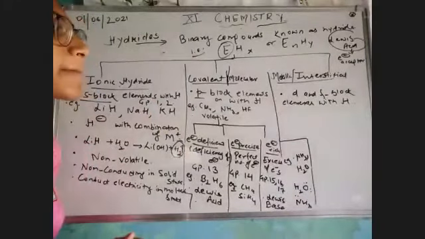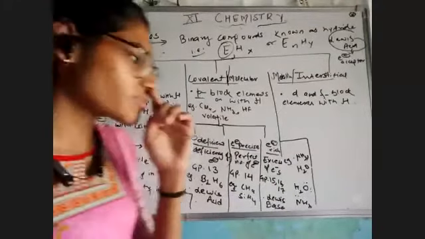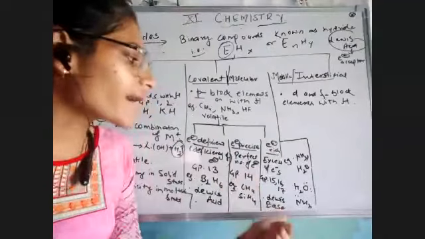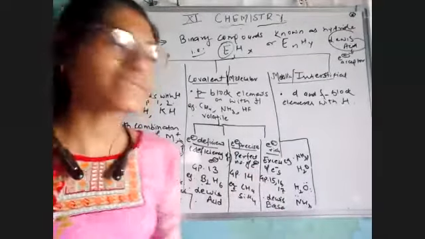Very simple concept. Moreover, you must have one point in your mind, that why do not we take group 18 as a hydride?